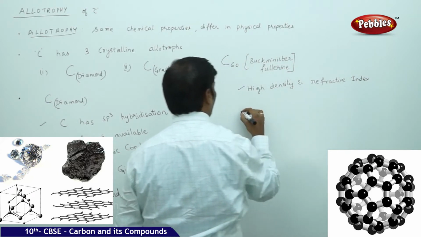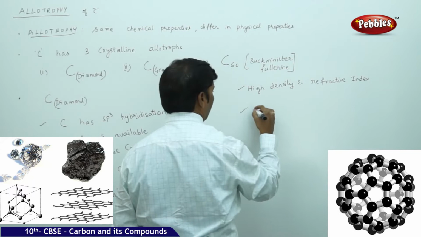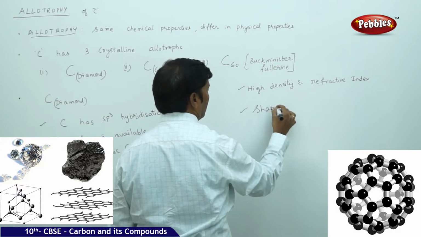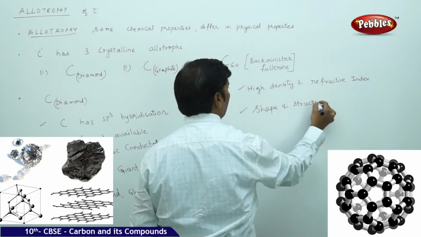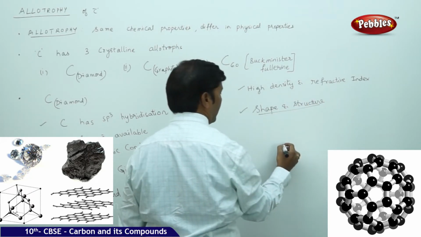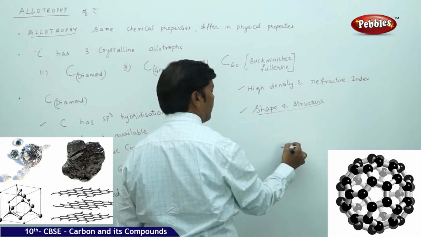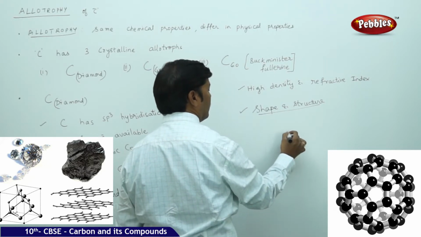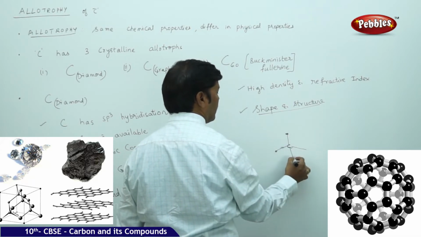If you go to the actual shape and structure of diamond, each carbon in diamond is tetravalent. You can show it like this.